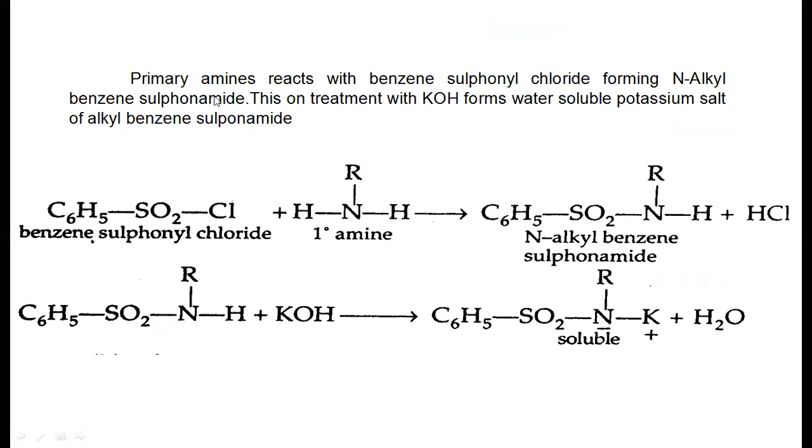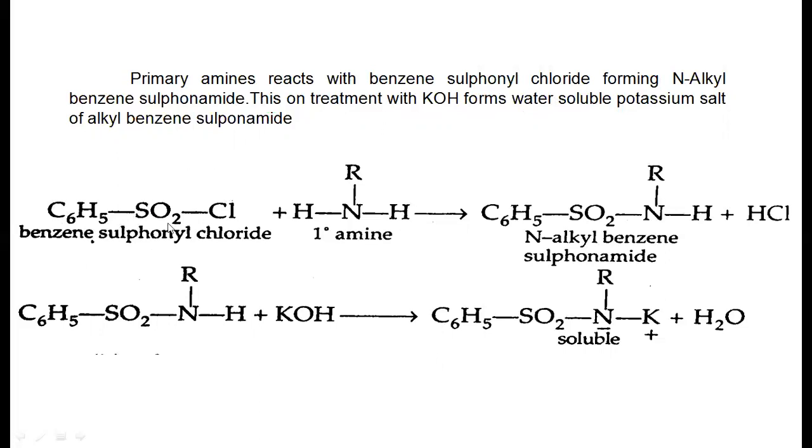Here, primary amines react with benzene sulfonyl chloride. First it forms the N-alkyl benzene sulfonamide, which further reacts with a base and produces a water soluble salt. This is benzene sulfonyl chloride, which is called the Hinsberg reagent.